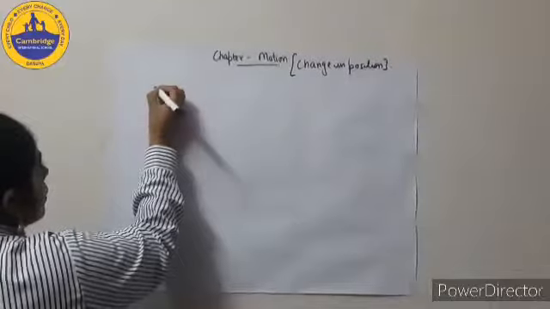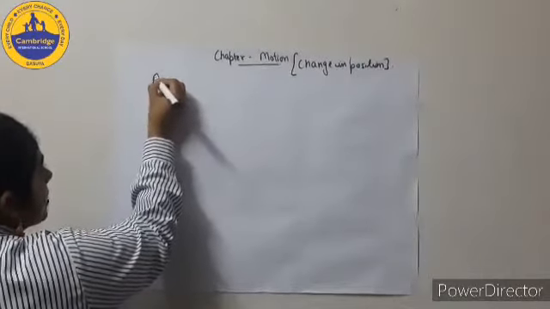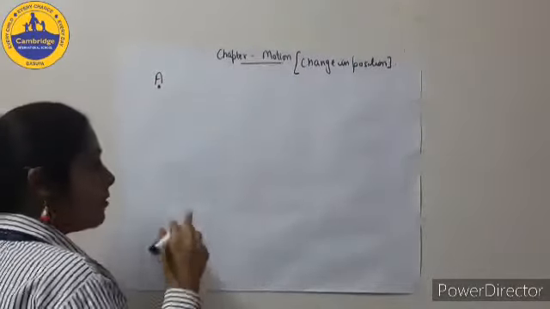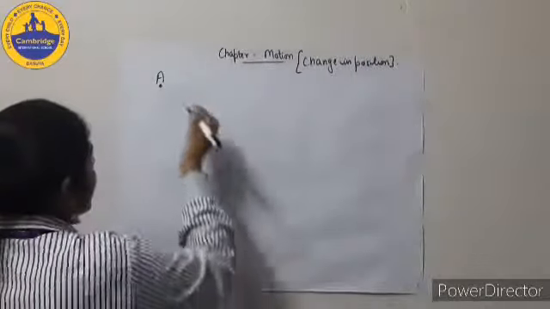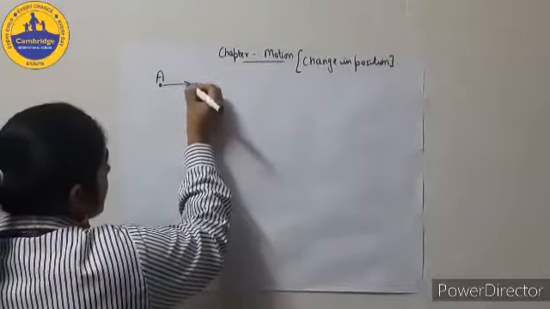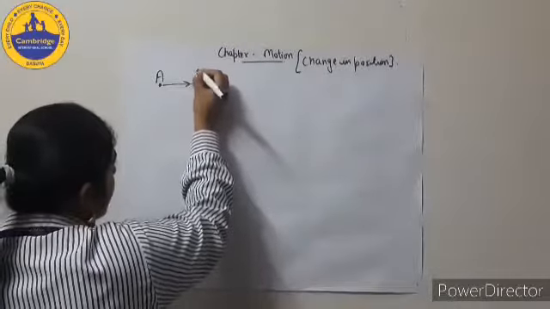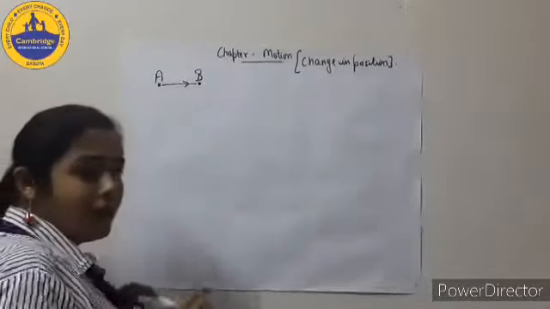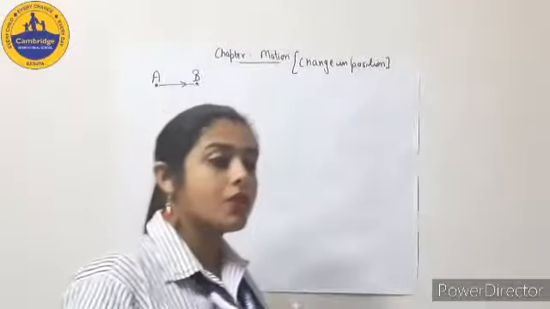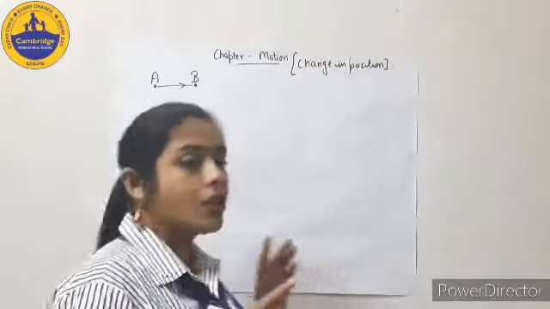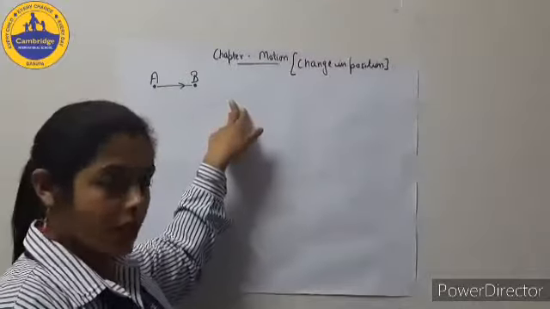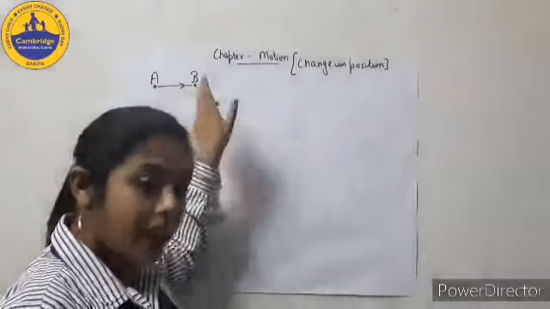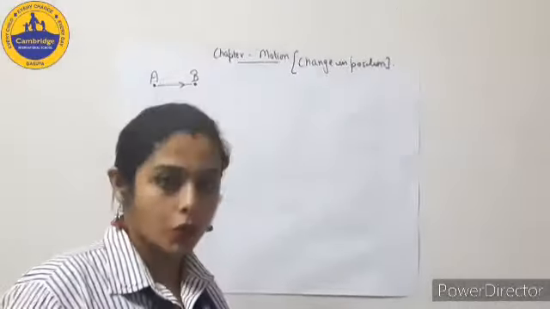Suppose you have an object placed at point A. After 2 minutes, you see that the object shifted from its position and moved to another position called B. Now the position of the object is not the same. After 2 minutes, the position changes. So there is a change in position. It means the object is in motion.